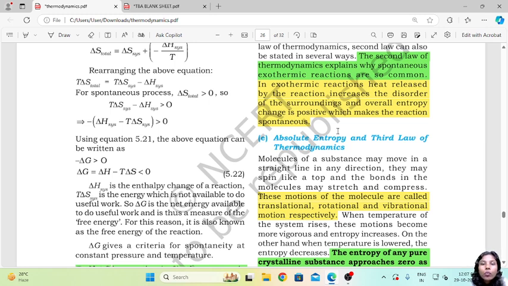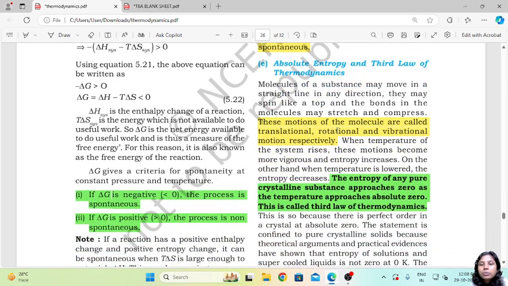And therefore the overall change over here tends to be a positive change, and therefore it makes the reaction a spontaneous reaction. Now, absolute entropy and the third law of thermodynamics.